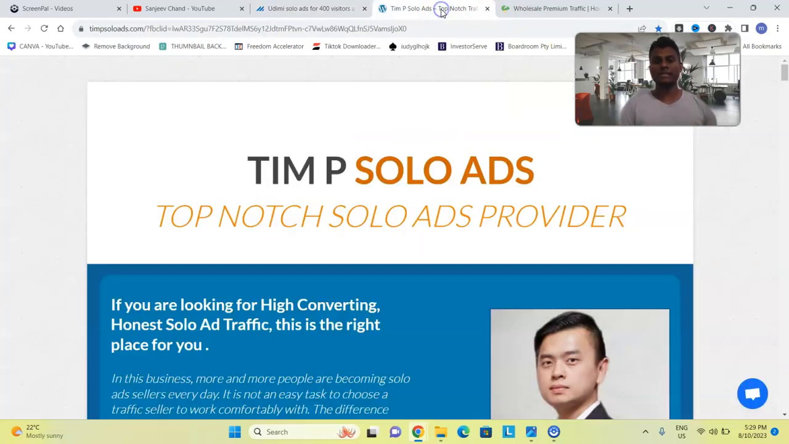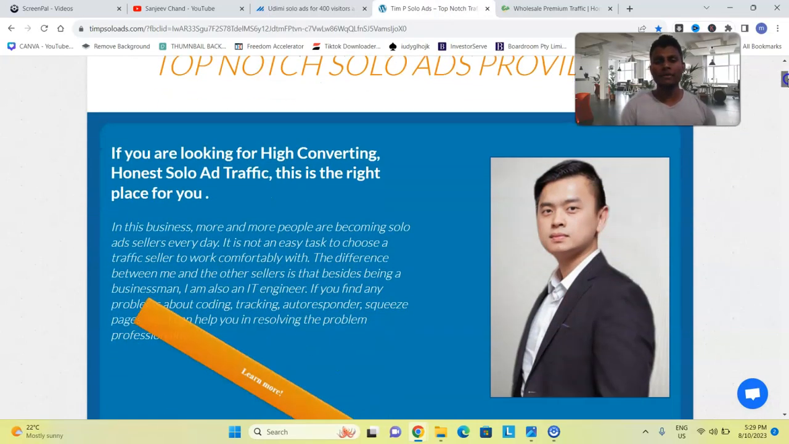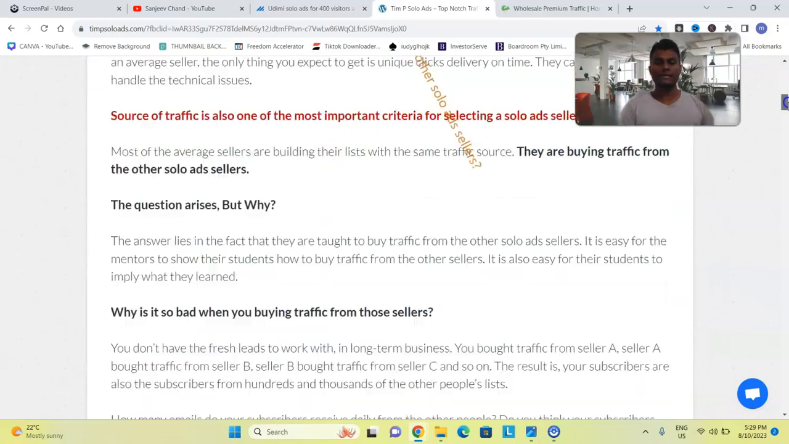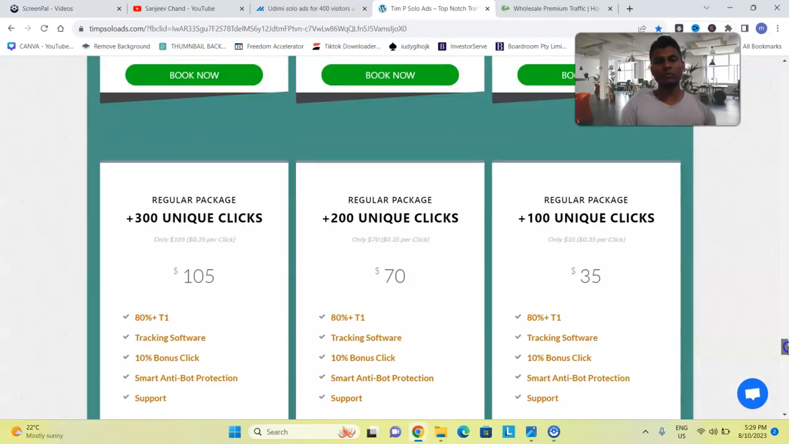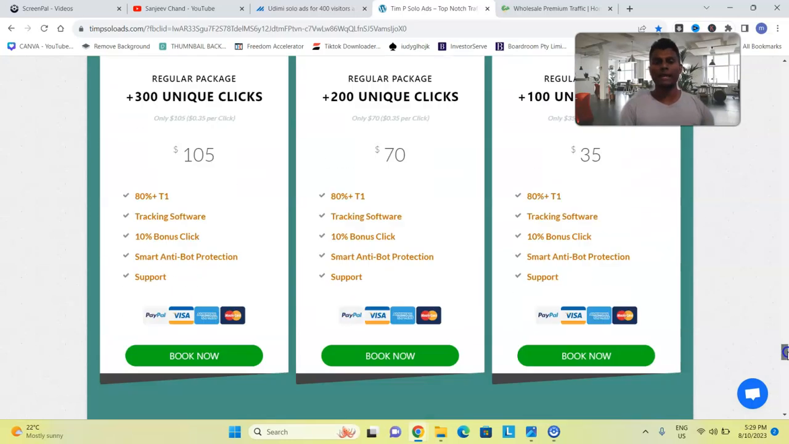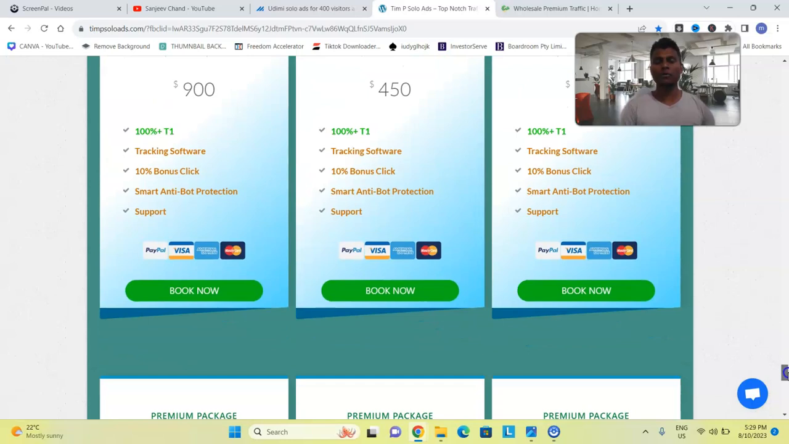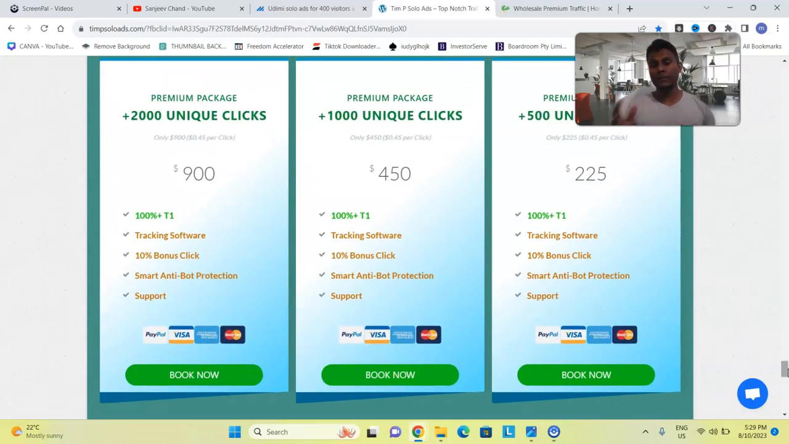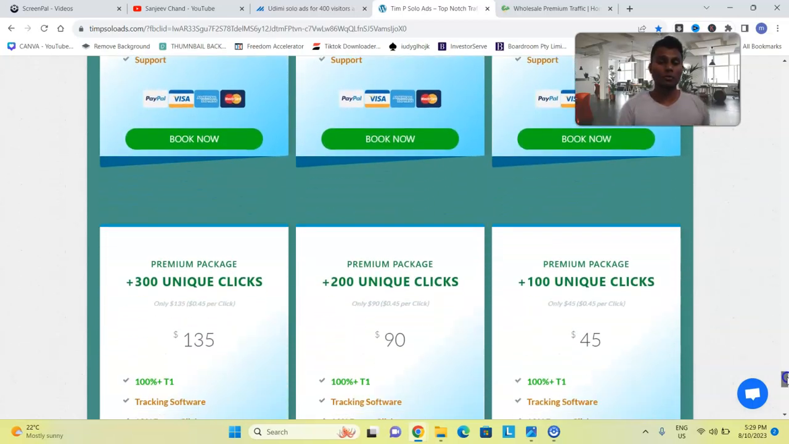Number 2 on the list is Team Solo Ads, right? I've been using him for a very long time, very reliable, and his clicks are really cheap, but at the same time he sends quality clicks onto your funnel. And the one that I actually buy all the time is 100% tier 1. I don't buy anything that's under that. I don't buy 95, I don't buy 80%, I don't buy 70%. I always buy 100% top tier countries, because those are the people who actually go and convert.